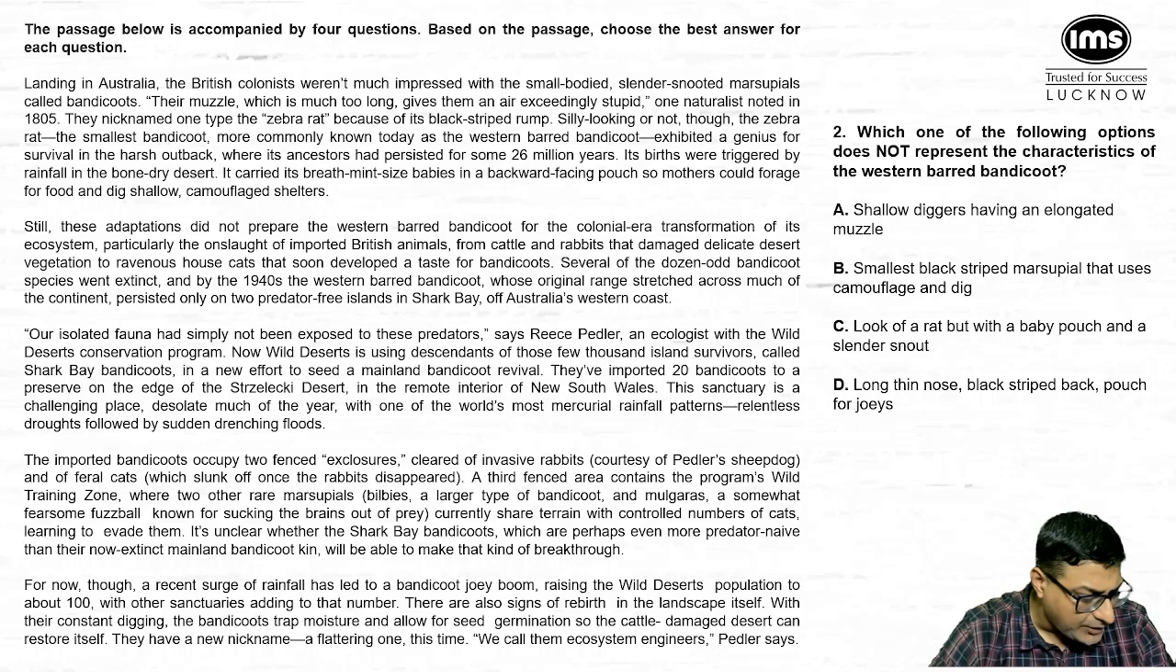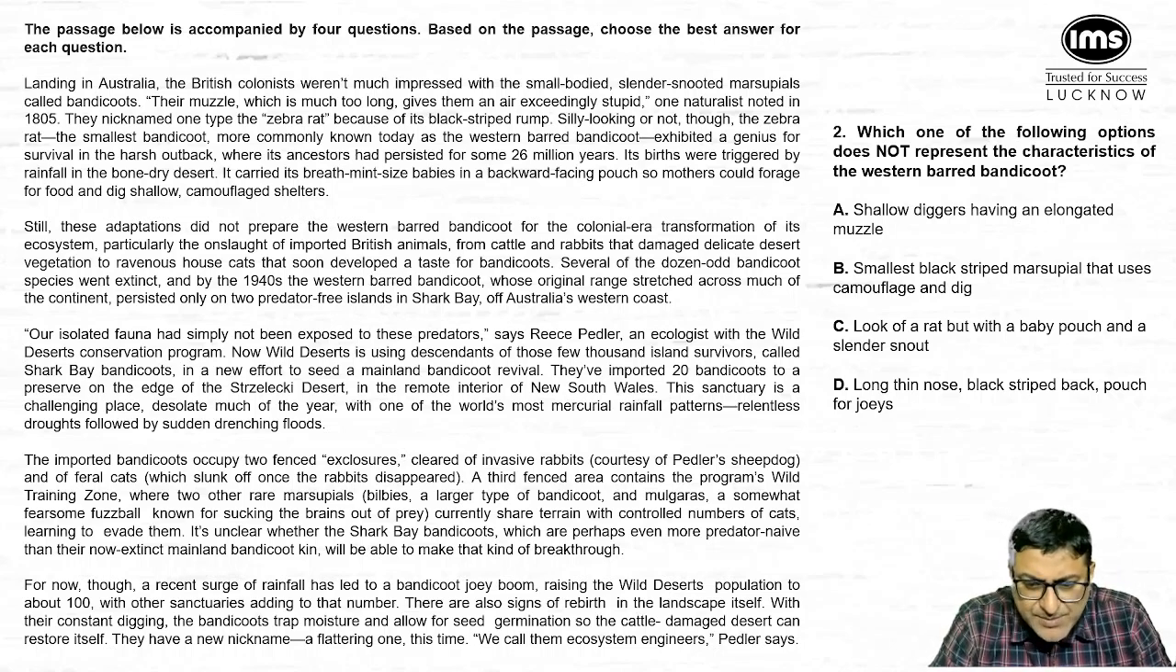Now just have a look at option number B. B says smallest black strip marsupials. Smallest part is there. It is there in this 1, 2, 3, 4, fourth line. It says the smallest bandicoot, more commonly known to the western bird bandicoot. So smallest strip marsupial. Then if you go to the next part, it says that uses camouflage and dig. You have to notice this particular part very clearly, very minutely. It says uses camouflage and dig.